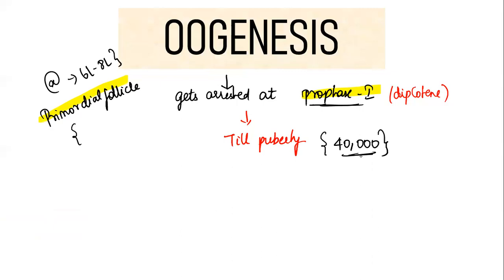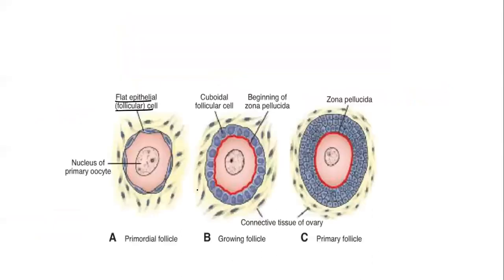Now, the female has attained puberty. So this primordial follicle will enter into the ovulatory cycle. You have all the hormonal influences that happen when the female is slowly reaching puberty. When that happens, the follicular cells present in the primordial follicle will start growing. Can you make out? Initially it is a flattened cell, but following the hormonal stimulation it becomes a cuboidal cell. So the follicle surrounding the oocyte will start growing. The flattened epithelial cell becomes a cuboidal follicular cell.